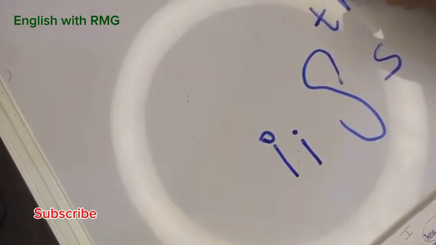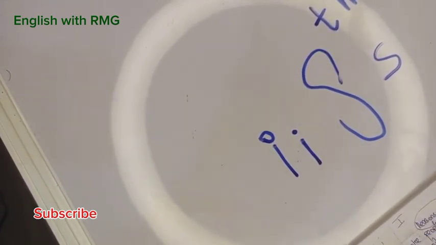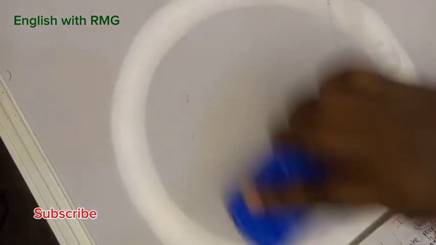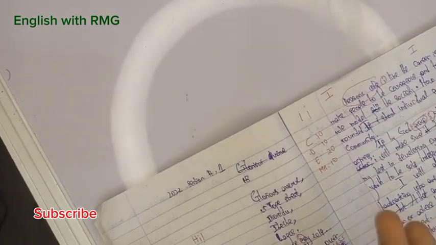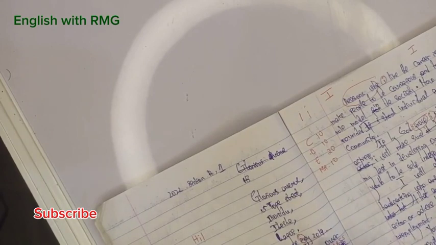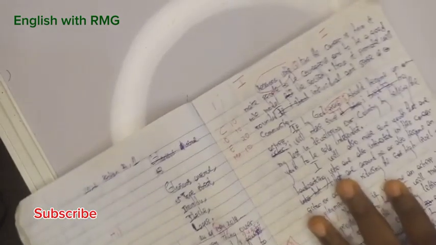This is small letter H. Write it like small letter H, such that it is not going to be debatable that that is what you have written. Once it is debatable, that is when Mr. A sees it, Mr. A thinks, oh, it looks like T. And when Mr. B comes, Mr. B says, oh, it looks like G. It's debatable. So your examiner can say, oh, when I saw it, I think it's G. So I marked you based on the G. So write clearly so that you can justify whatever it is that you have written.